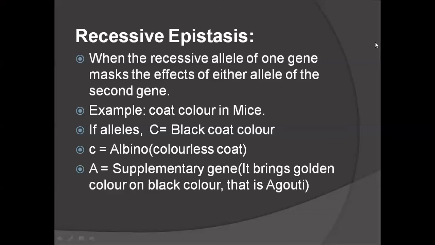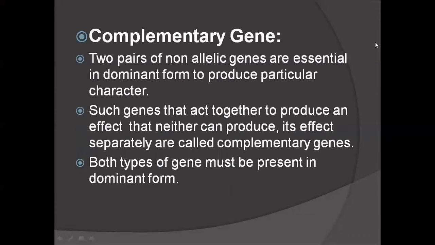That is, on the black coat, the yellow bands appear. So small c is the albino, colorless, and black color is dominant over small c. Small c is recessive.